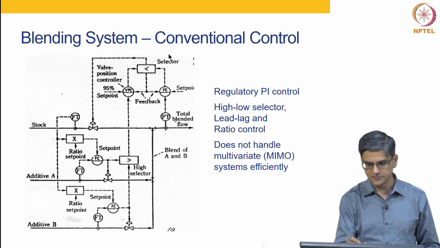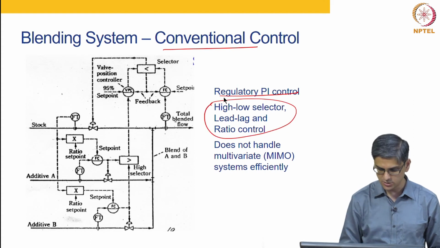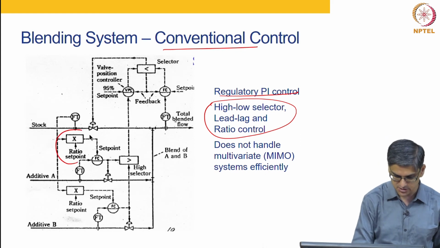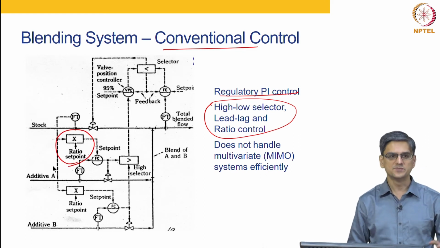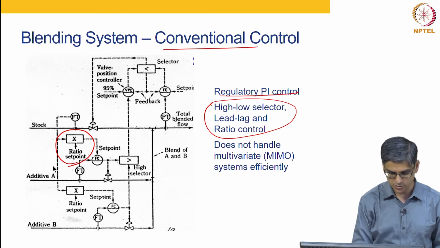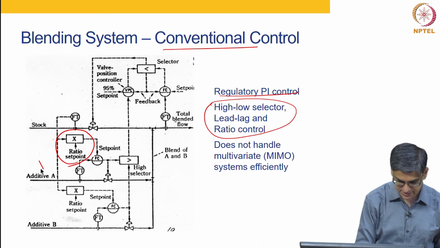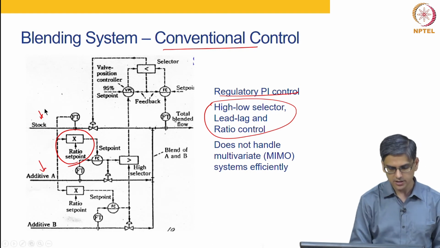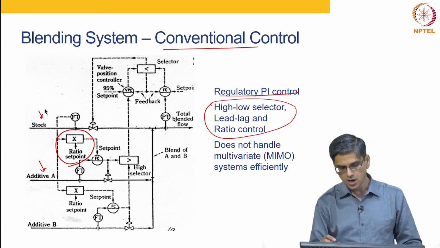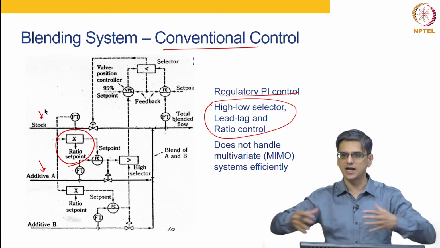The conventional control system uses regulatory PI controllers and several other controls such as high-low selectors, lead-lag type of control, ratio control and so on. For example, this is a ratio controller, which basically looks at the ratios and then determines what is going to be the set point. It takes this value and uses the ratio in order to determine what the set point is going to be. So the conventional system is basically composed of multiple SISO loops that are handled together.